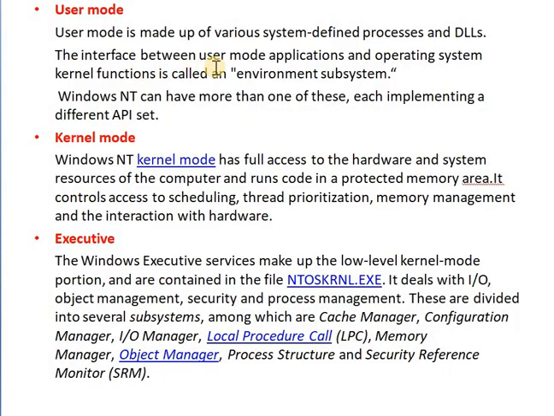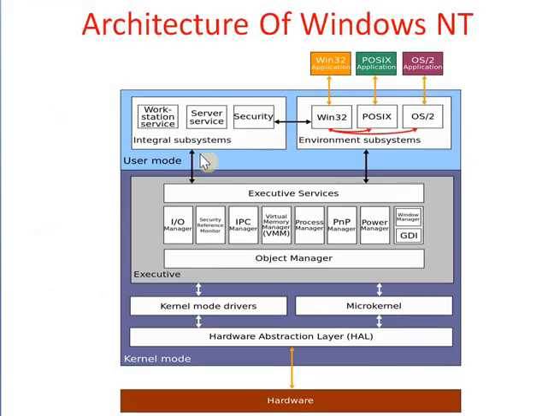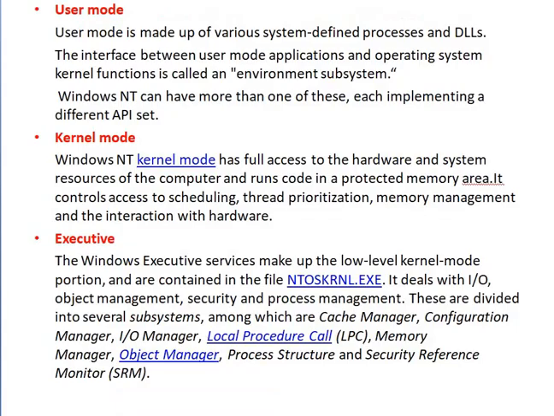The interface between the user mode applications and the operating system kernel functions is called the environment subsystem. The user mode provides the interface between the user applications and the kernel mode. Then next one is the kernel mode. Let us see what is the kernel mode.